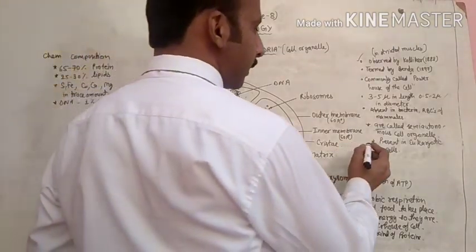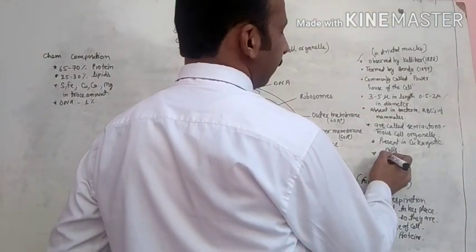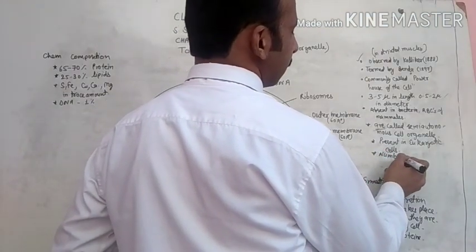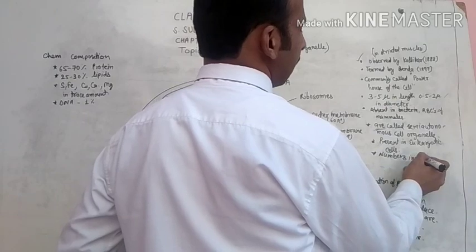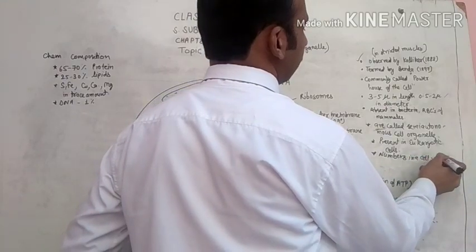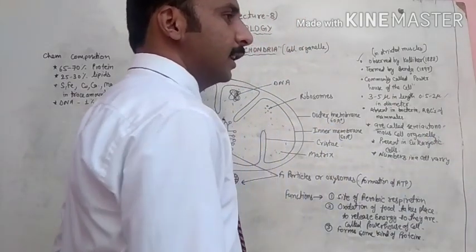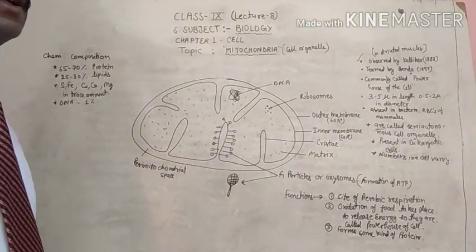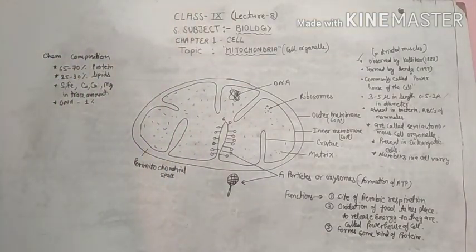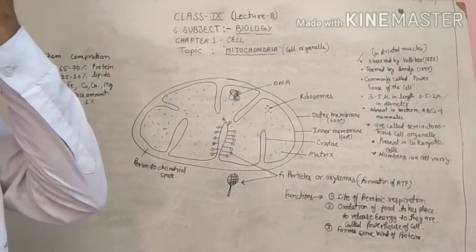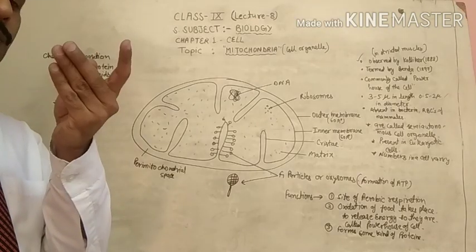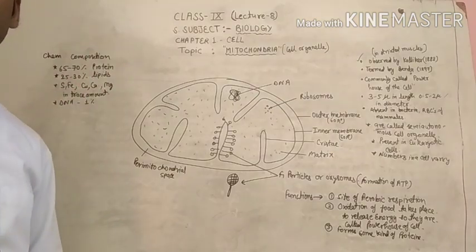Now, the number of mitochondria in a cell varies according to the cell. It may be one or many; in one cell many mitochondria can exist.